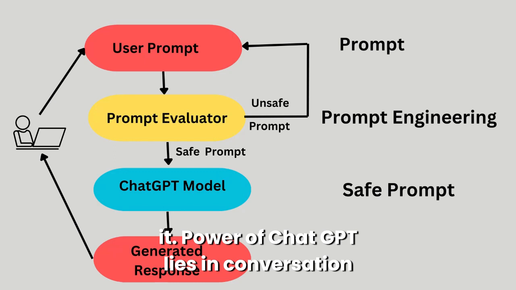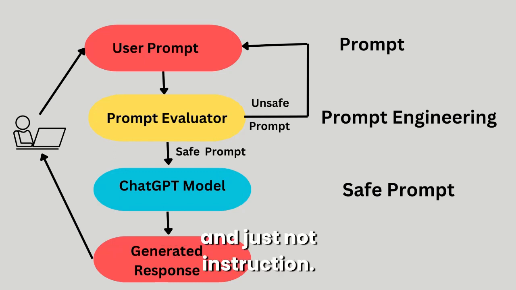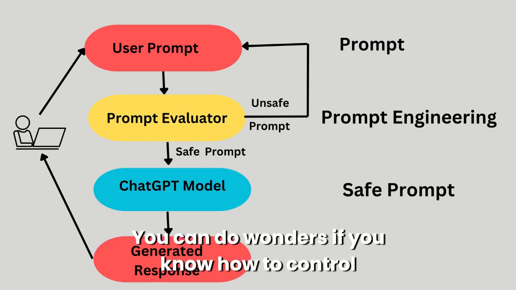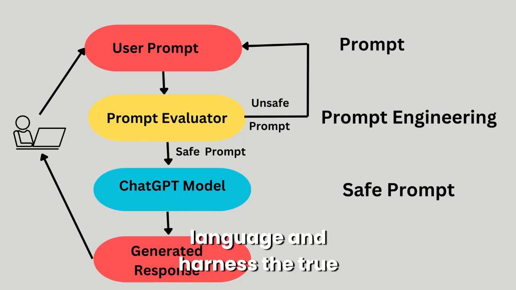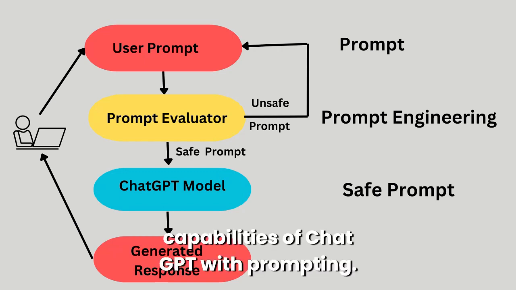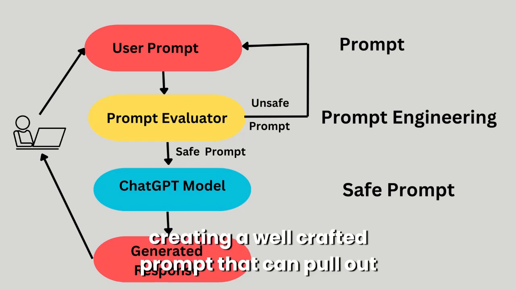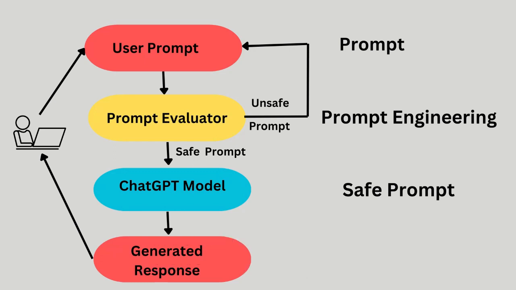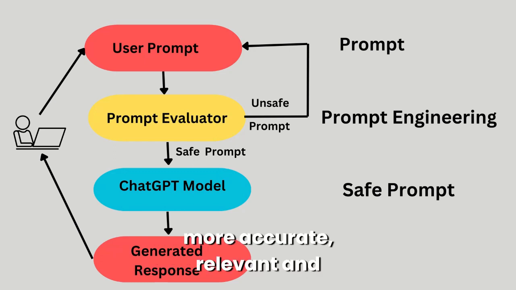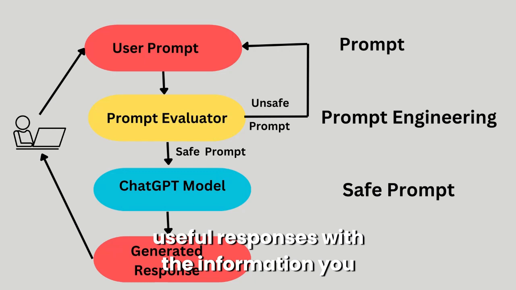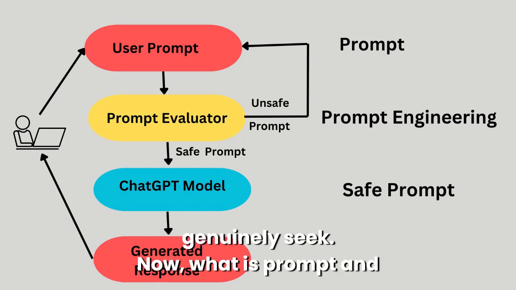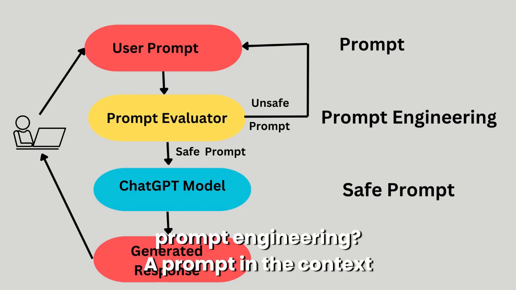Now comes the ChatGPT prompt, one of the driving forces for ChatGPT, and how to effectively use it. The power of ChatGPT lies in conversation and not just instruction. You can do wonders if you know how to control language and harness the true capabilities of ChatGPT with prompting. Writing prompts effectively requires creating a well-crafted prompt that can pull out more accurate, relevant, and useful responses with the information you genuinely seek. Now, what is a prompt and prompt engineering?